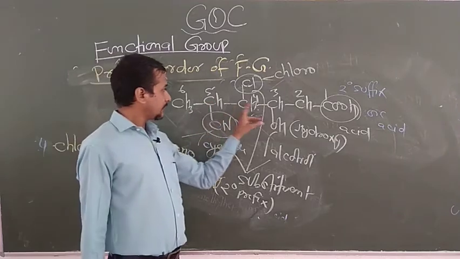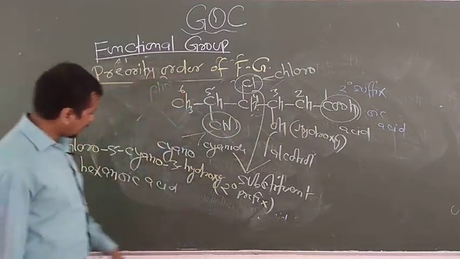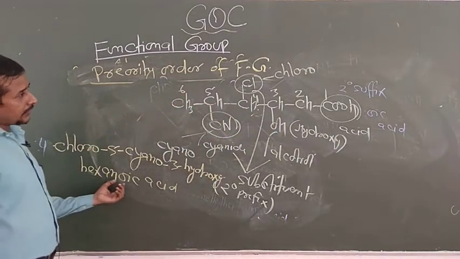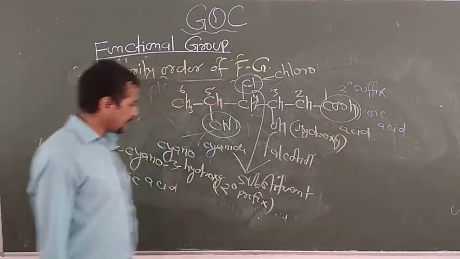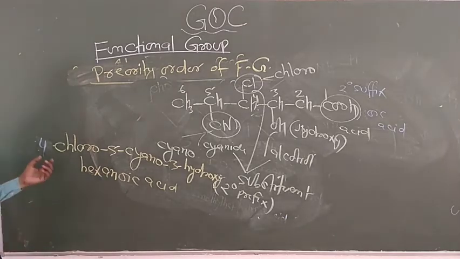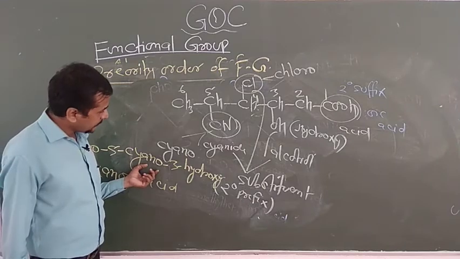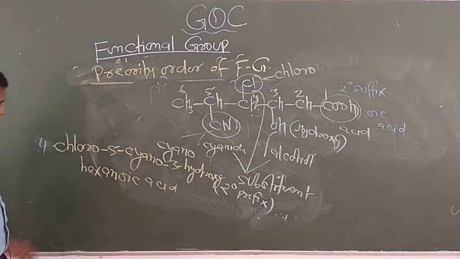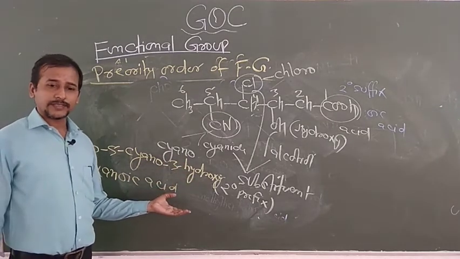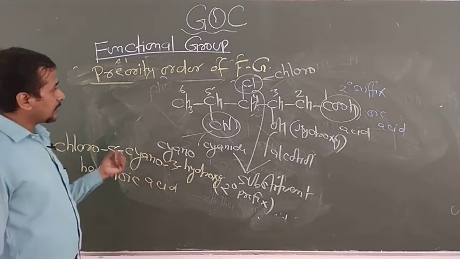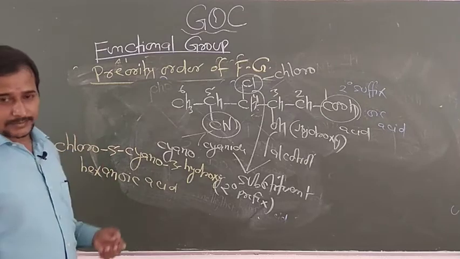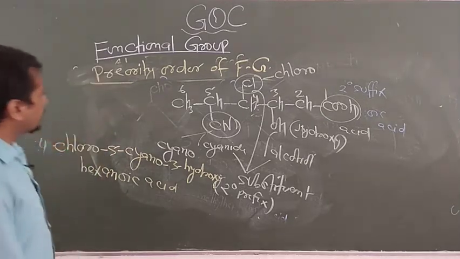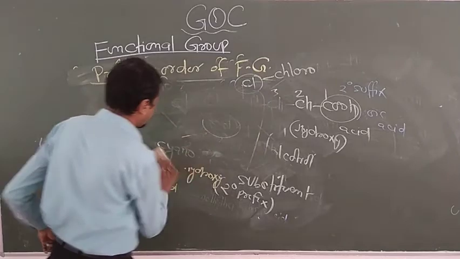Here single bonds are seen between the carbon atoms. That's why you can write an and oic acid for the COOH group. So now the name of this chemical is 4-chloro-5-cyano-3-hydroxyhexanoic acid. So in this way you can write the name of a given organic compound following the preference order. Now students, some more points you have to note down